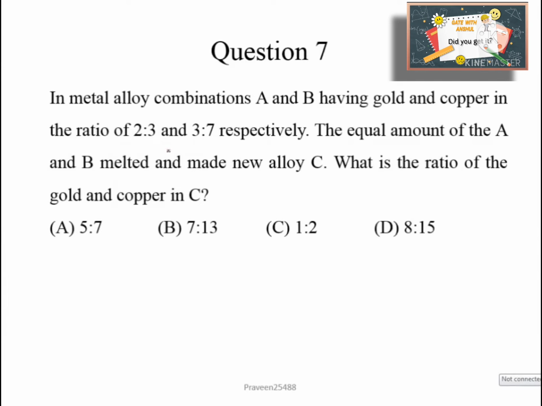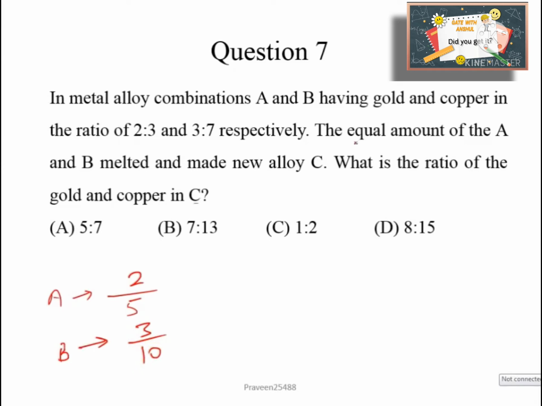Now question number 7. In metal alloy combinations A and B having gold and copper in the ratio of 2:3 and 3:7 respectively, the equal amount of the A and B melted and made new alloy C. What is the ratio of the gold and copper in C? So here we can say the gold in A is 2 upon 2 plus 3, that is 5, and similarly gold in B we can say 3 upon 3 plus 7, that is 10.